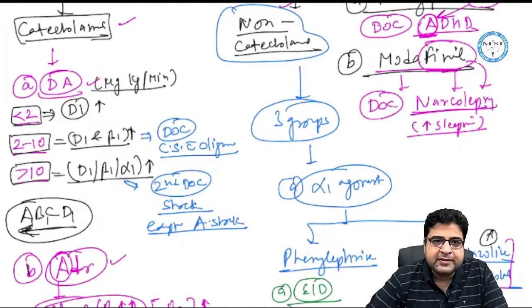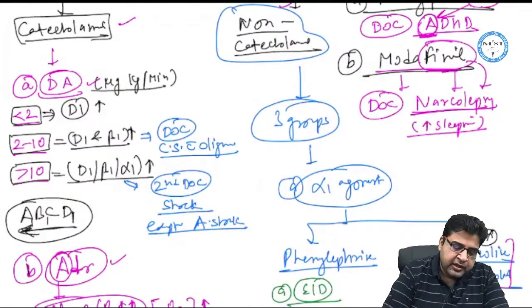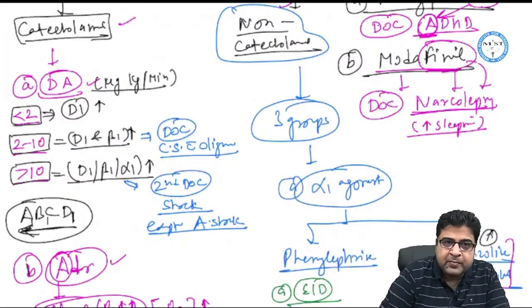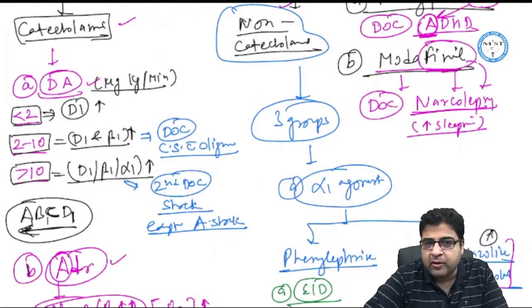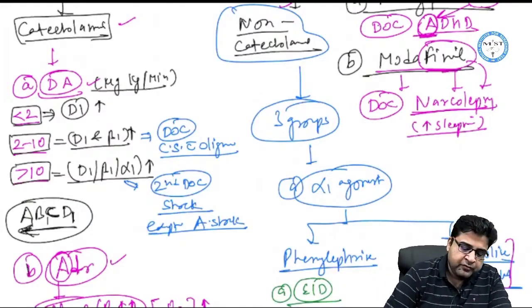We have to remember this ABCD in opposite direction. First of all, D1. Now there is no receptor starts with C, so just remember C is for catecholamine. We are discussing the catecholamine. So first is D1, then we have beta 1, then we have alpha 1.